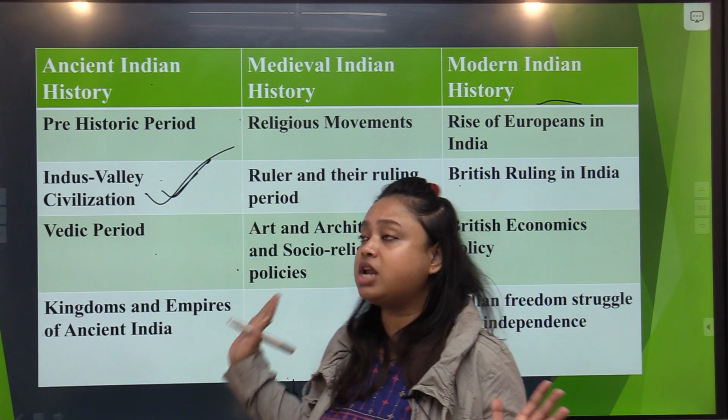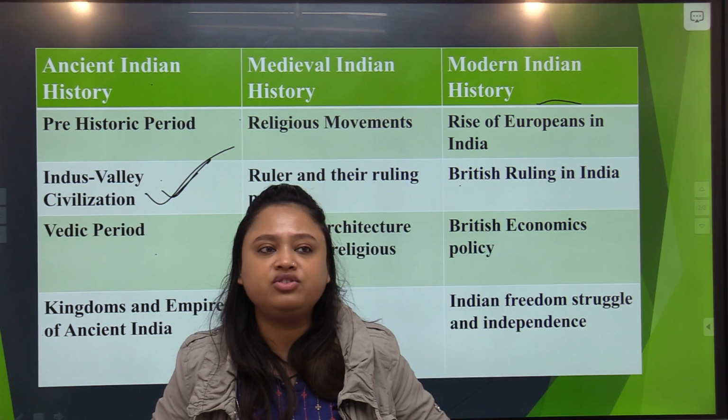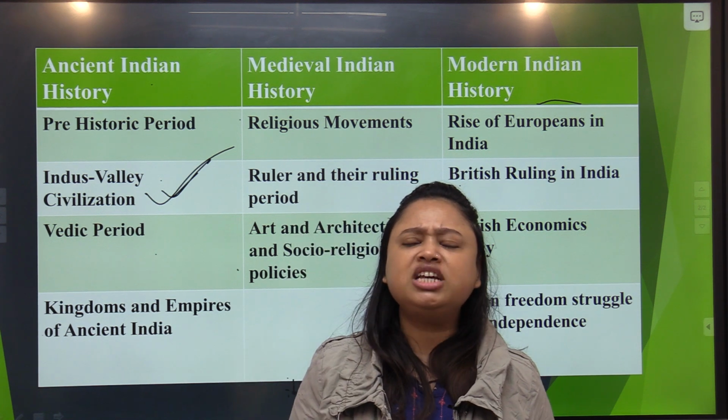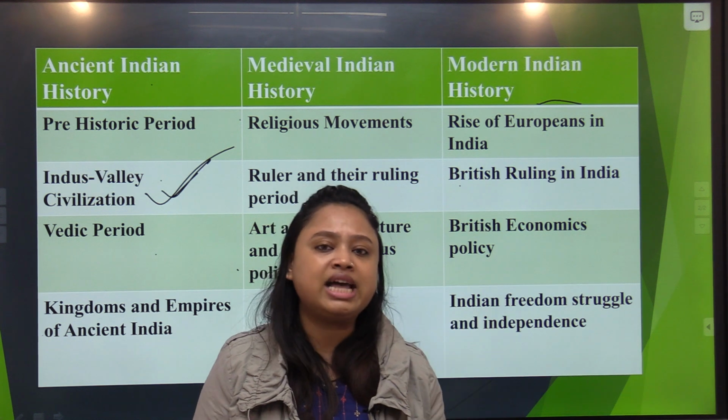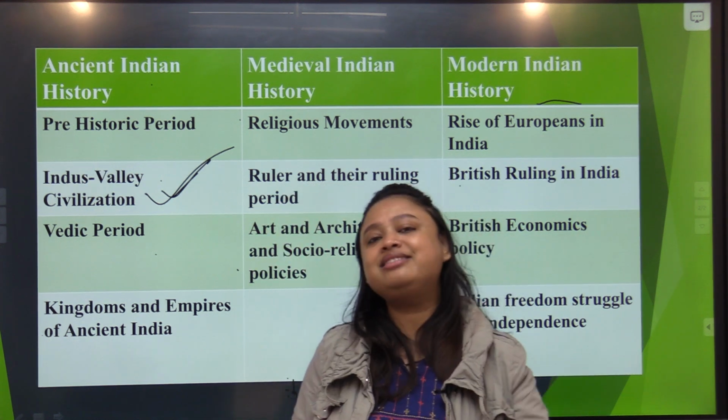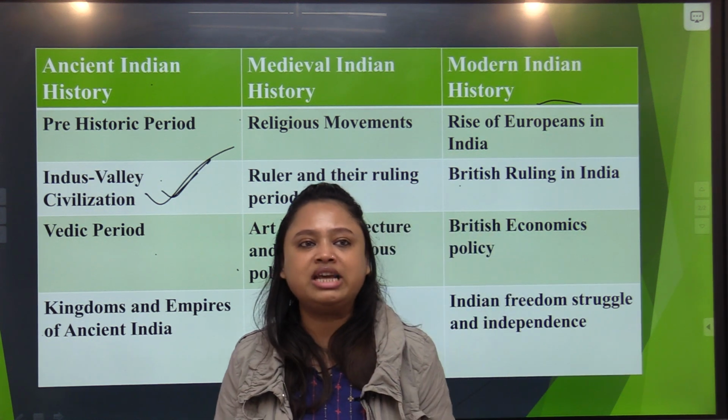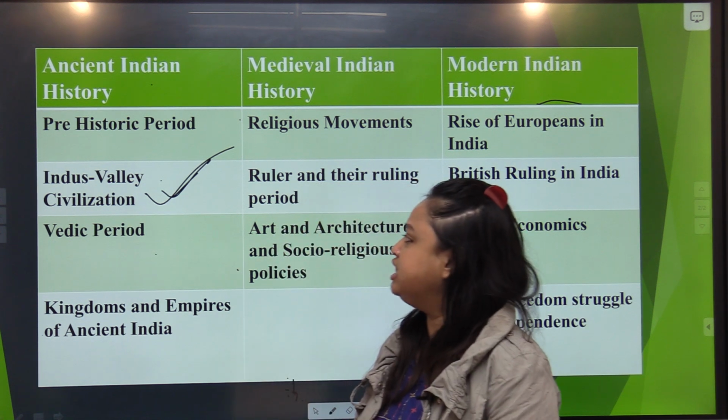They had a proper town planning system, proper drainage system, proper water management system. There are a lot of things that Indus Valley civilization was witnessing at that time period, and that is the reason why Indus Valley civilization is known as one of the advanced civilizations.